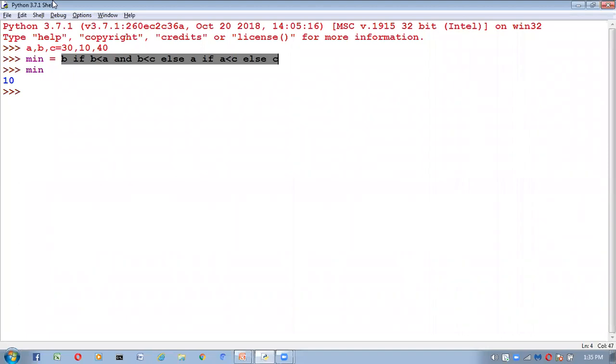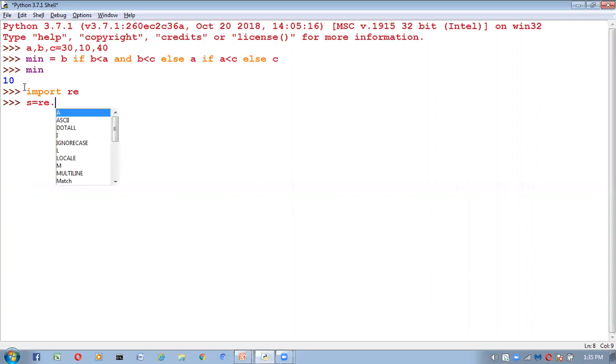Here what I am going to do? First we have to import the re module. Import re. Next, s is equal to re dot sub. Sub means substitution or replacement. So now I am calling the re dot sub function here.